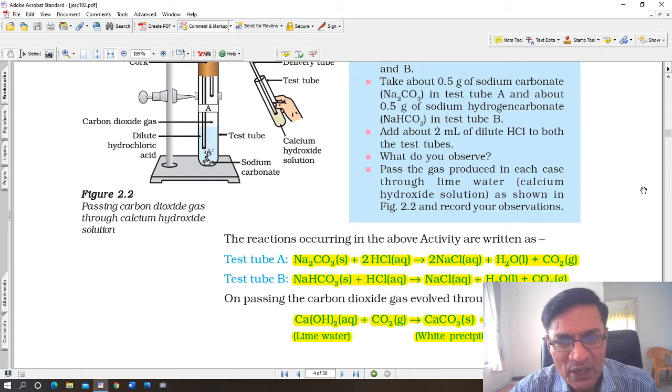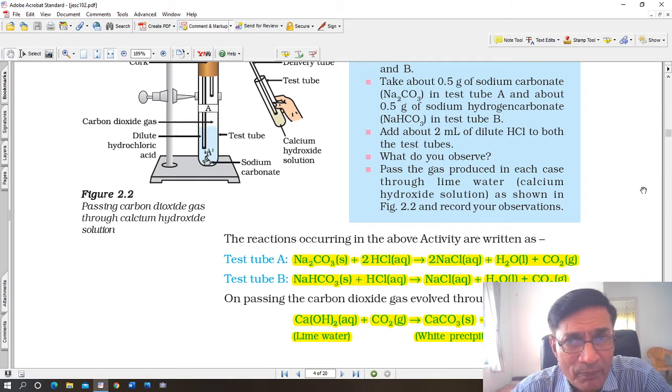Test tube A, sodium carbonate solid pieces. When they react with dilute hydrochloric acid solution, you get sodium chloride, which is in the dissolved form. That's why it's an aqueous solution of sodium chloride. Sodium chloride is of course common salt, plus water, plus carbon dioxide gas is evolved. In test tube B, when sodium bicarbonate reacts, you again get sodium chloride, water and carbon dioxide.